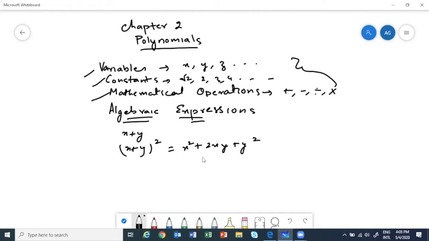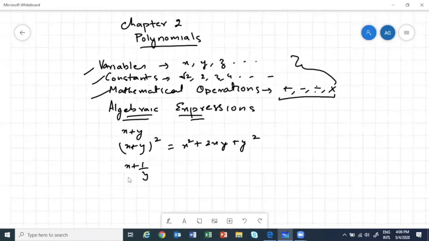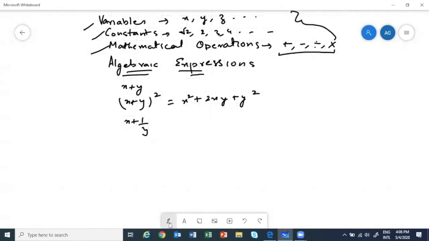This is also an algebraic expression. I can have x plus 1 upon y. Another example of an algebraic expression. It means you combine your variables, constants, and use these mathematical operations, then you get algebraic expressions. But polynomials are a special type of algebraic expressions.